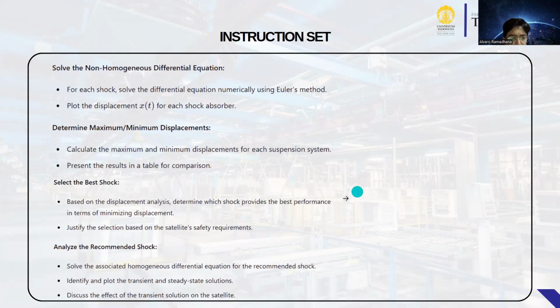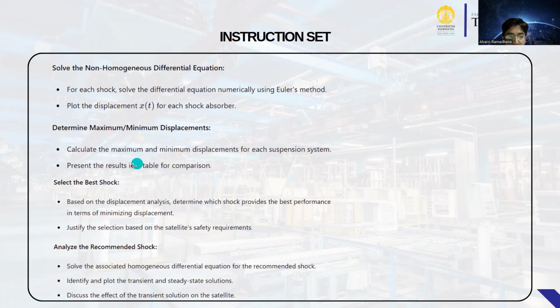Okay, first, solve the non-homogeneous differential equation. Solve the differential equation numerically using the Euler method, and plot the displacement x(t) for each shock absorber, and determine the maximum and minimum displacement.